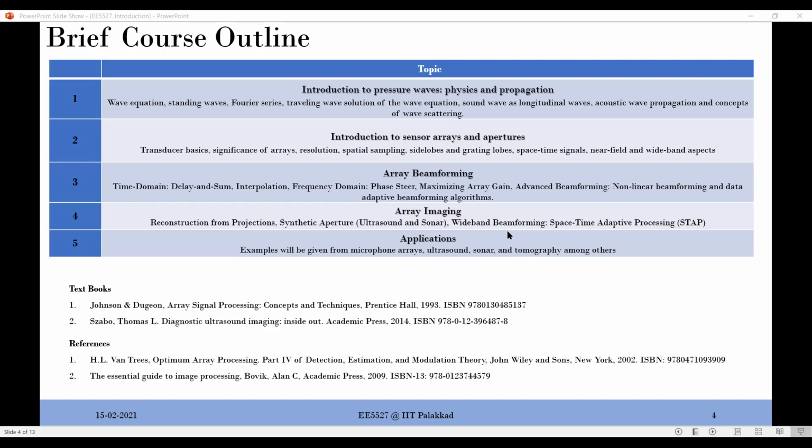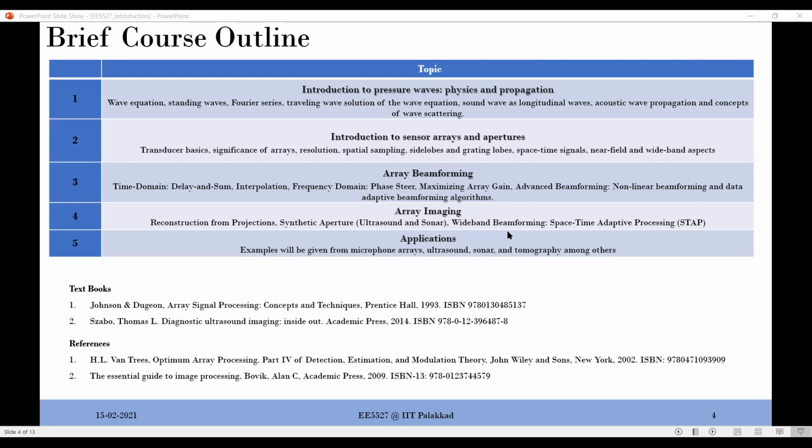We deal most of the time in this course with transducers. For example, to generate sound and to receive sound, we can use the same transducer. The piezoelectric effect, if you are coming from an electrical engineering background, is something you have studied a lot. When you apply voltage onto a piezoelectric transducer, it generates vibrations, mechanical waves. And the moment mechanical waves, vibrations or sound waves fall on these transducers, they generate electricity. So the piezoelectric effect is a reversible effect, and the generic term we use for them is transducers.